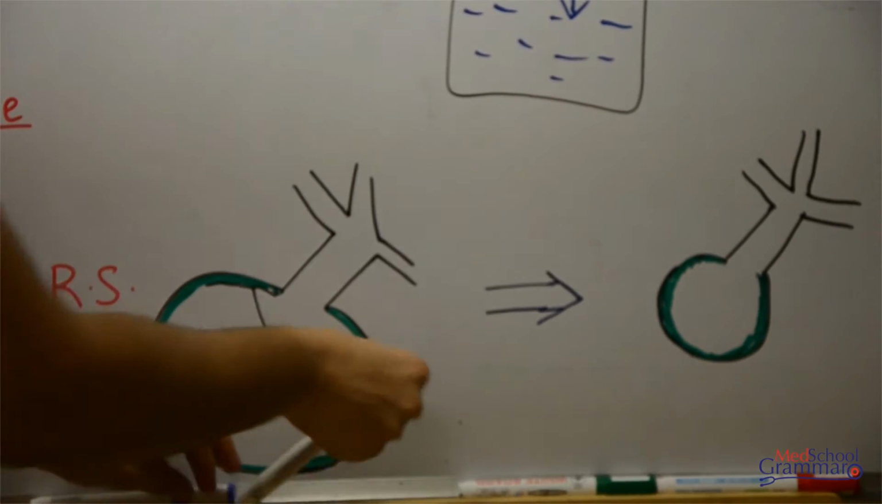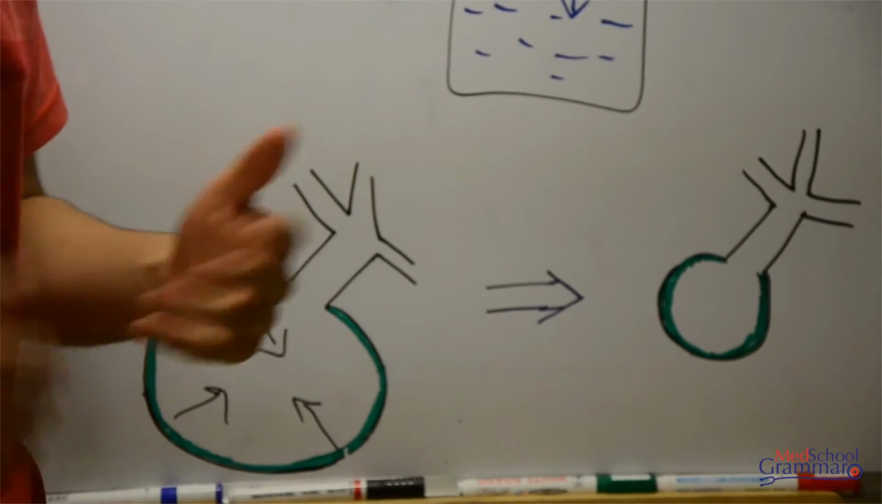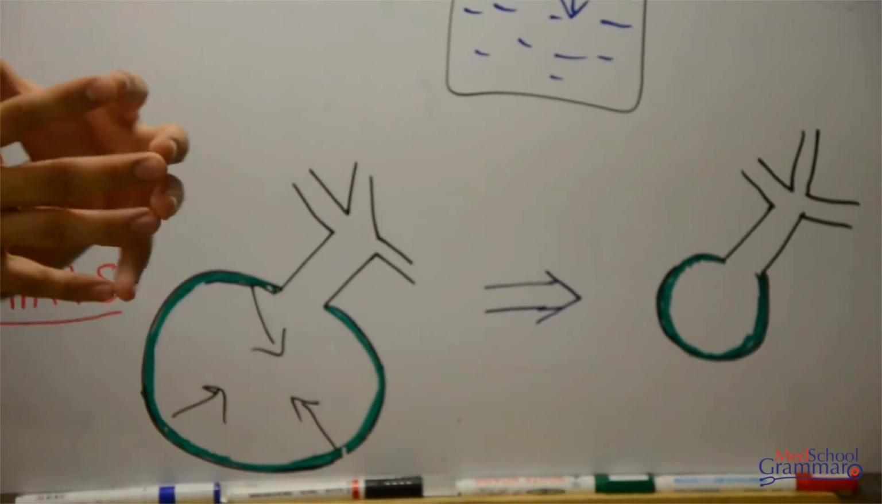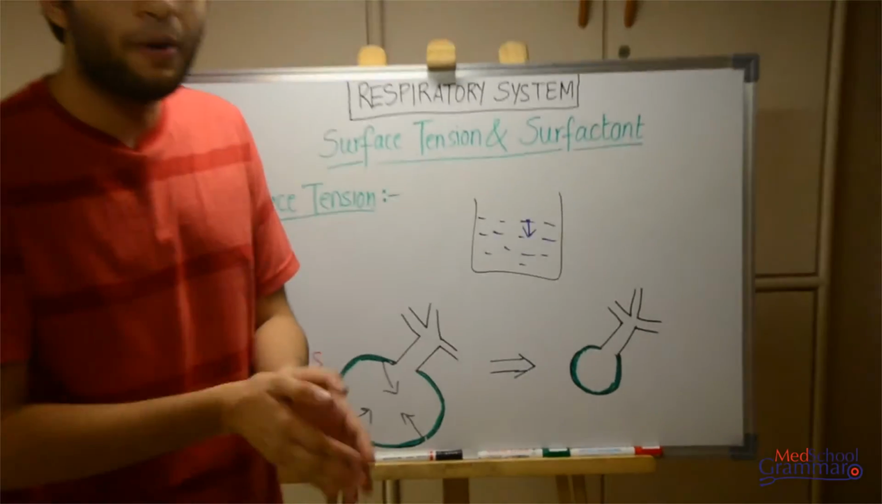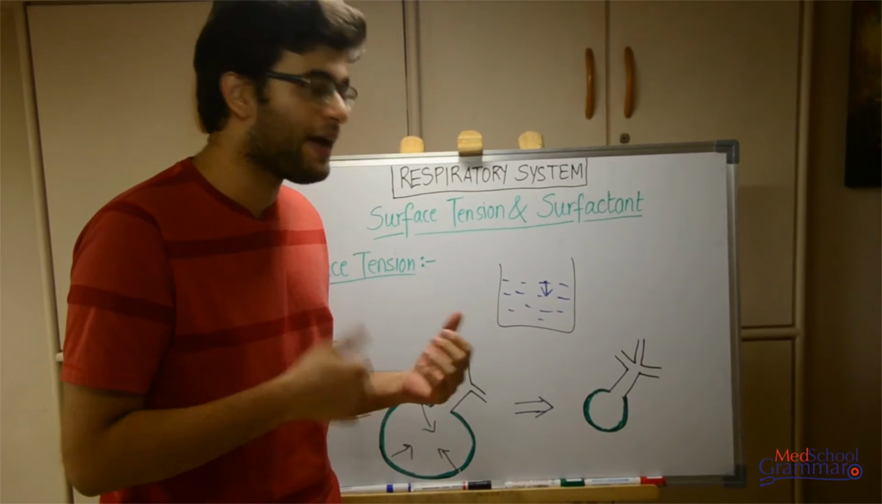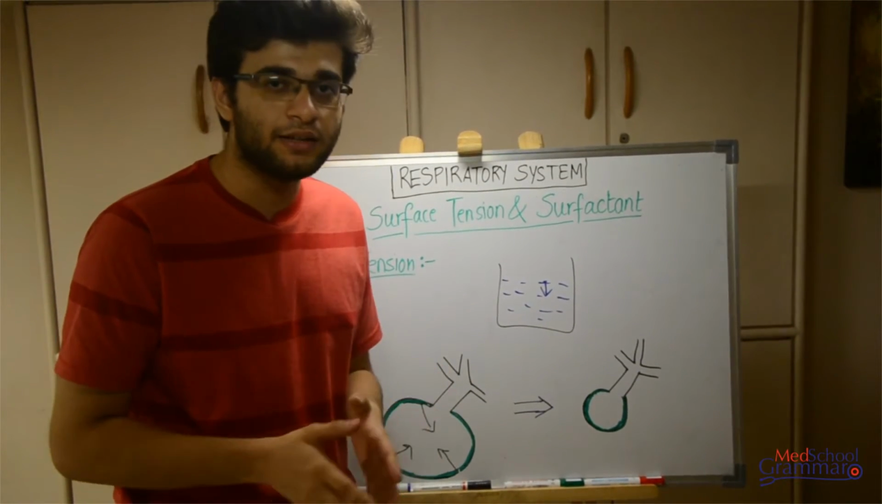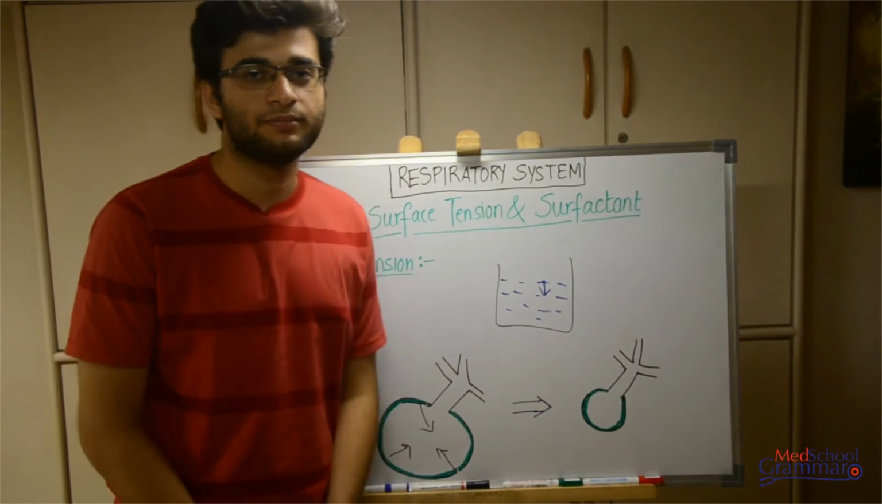So to counter this effect, our body has developed a mechanism. This mechanism is where our body secretes something that counters this effect or mitigates the effect. That something that is secreted by our body is known as surfactant, and we'll deal with what surfactant is in the next part.